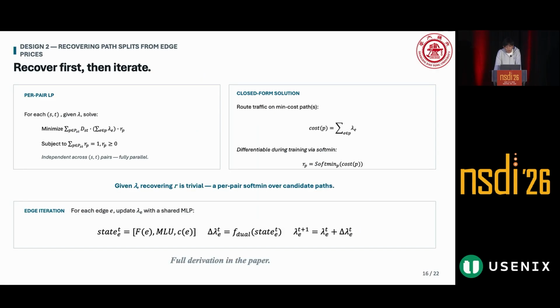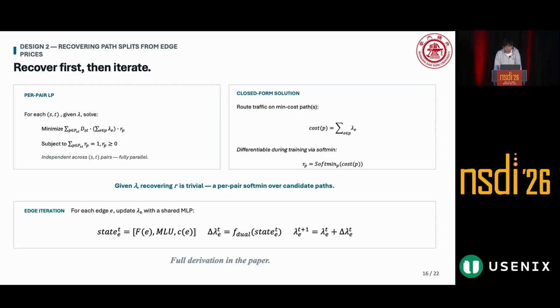In particular, a key observation from our derivation is that once we obtain the optimal solution of the dual problem, the solution to the original primal problem can be recovered very easily. More importantly, the recovery can be done independently for each source-destination pair, as shown by the formula in the upper left, without losing optimality. This formula actually has a simple closed-form solution. We simply choose the cheapest path, where the cost of a path is defined as the sum of the dual variables lambda over all edges on the path.